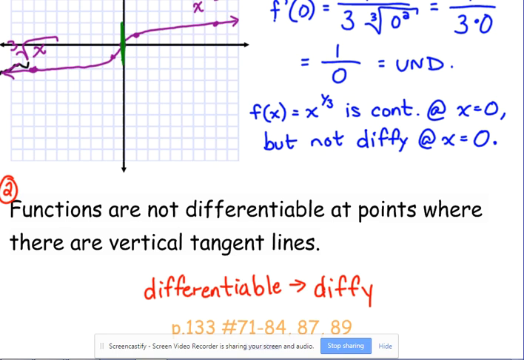So I've got some problems here to practice. I think it says determine where f is differentiable. Focus on where it's not, okay? Look for sharp points, look for vertical tangent lines, and that's really what I want you to focus on, okay?